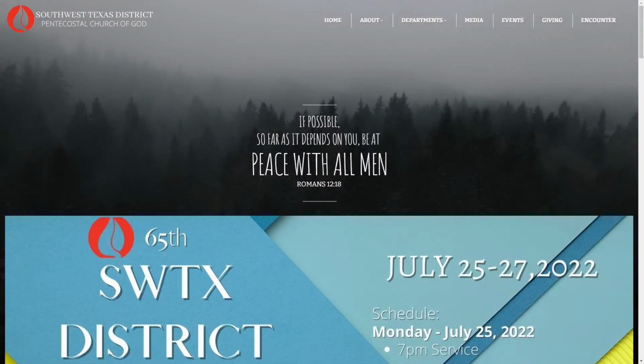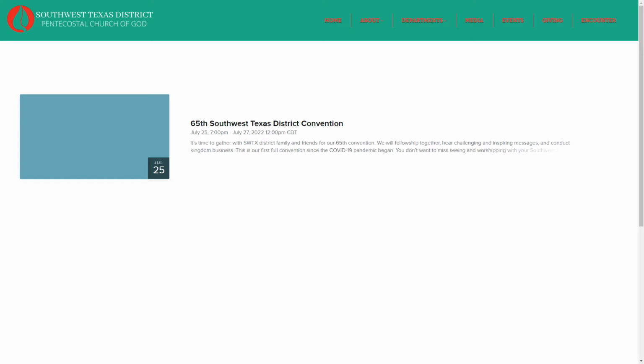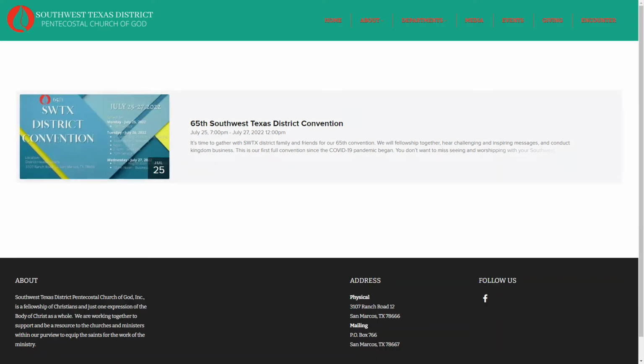Now, if you got the electronic copy, you can actually click that graphic because it's hyperlinked, and that'll take you to this registration page. Actually, that link will take you to the event page. But if you go to the website and you don't do that, you can click Events right there, or you can click the graphic that talks about the Southwest Texas District Convention. It's going to take you to a list of events.